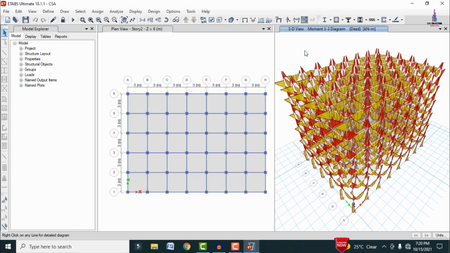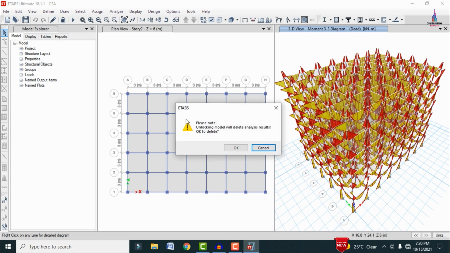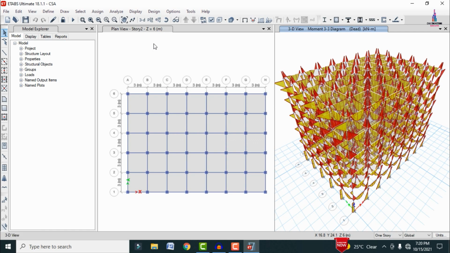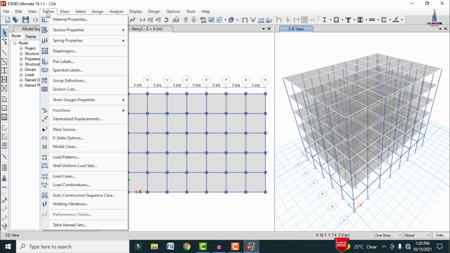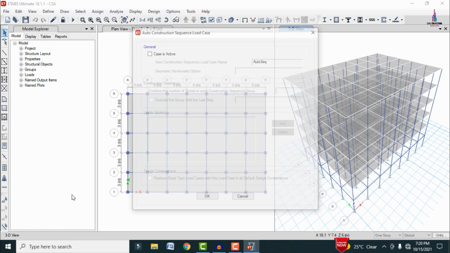Okay, so after the analysis process is completed for the regular dead load and live load condition, now we have to apply the construction sequence load condition. For that, firstly we have to unlock the model, click on OK. Initially we need to go to the define option here, click on it, and select the auto construction sequence case option.